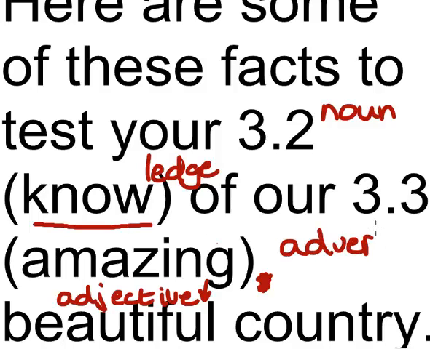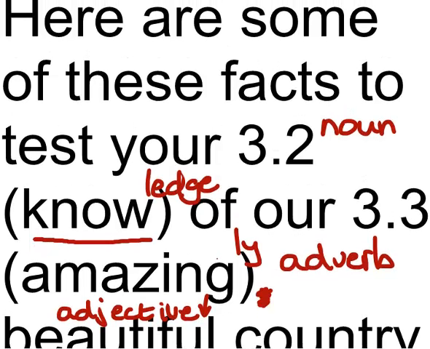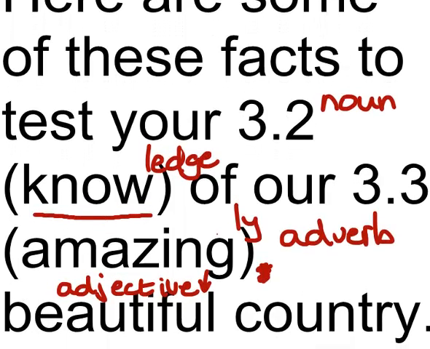So that's what's being tested. So what's the adverb from amazing? Well, how do we generally create an adverb in English? Usually we add ly. So is amazingly an adverb? Yes, it is. So, if we go back and just check the whole sentence, here are some of these facts to test your knowledge of our amazingly beautiful country.